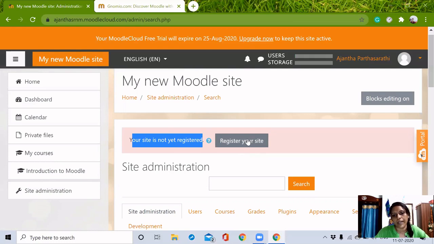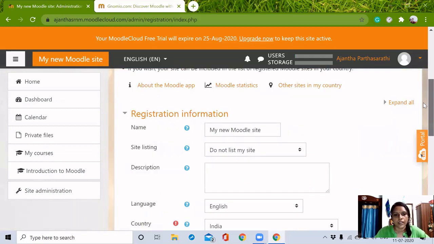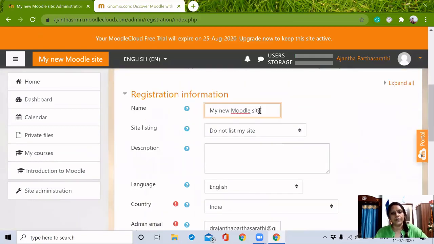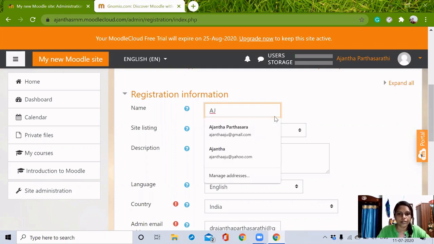Here there is a tab named register your site. You just click here. It will take you to the page. There we can rename our Moodle site. Next, in this registration page we can rename our site, actually not our address, just our site name.